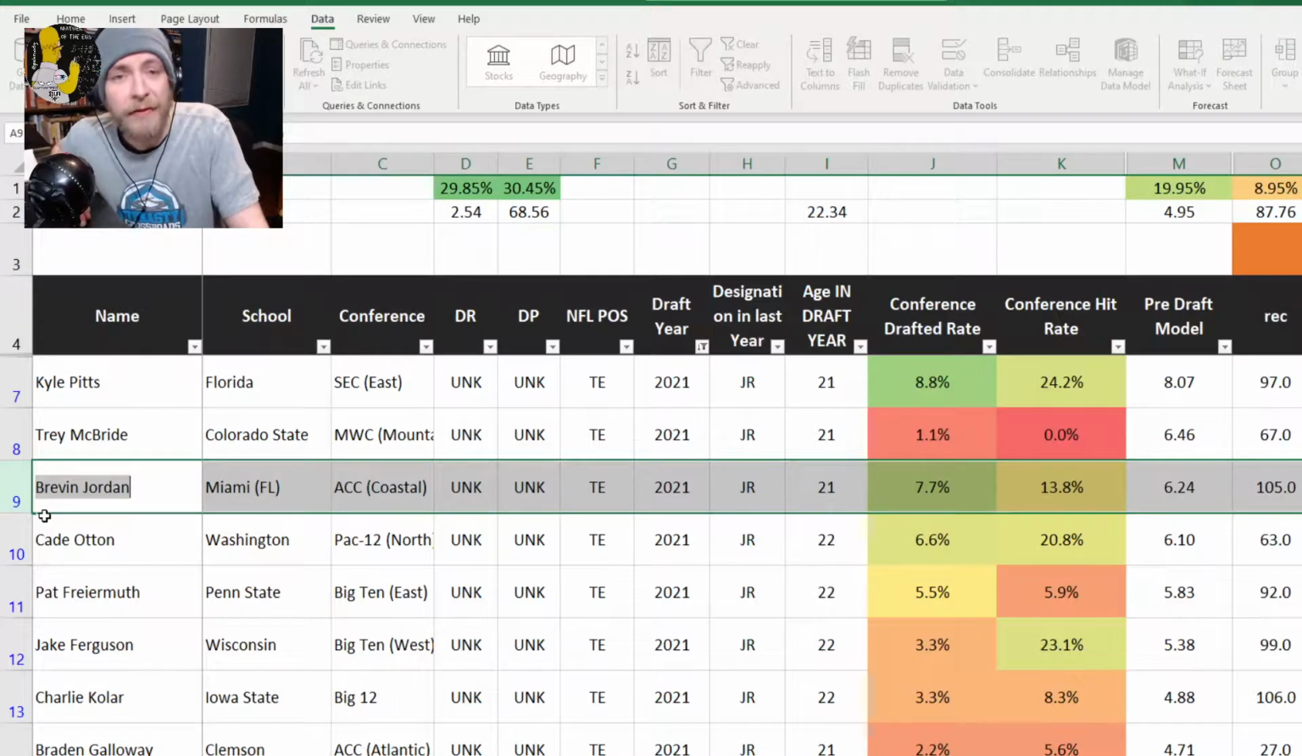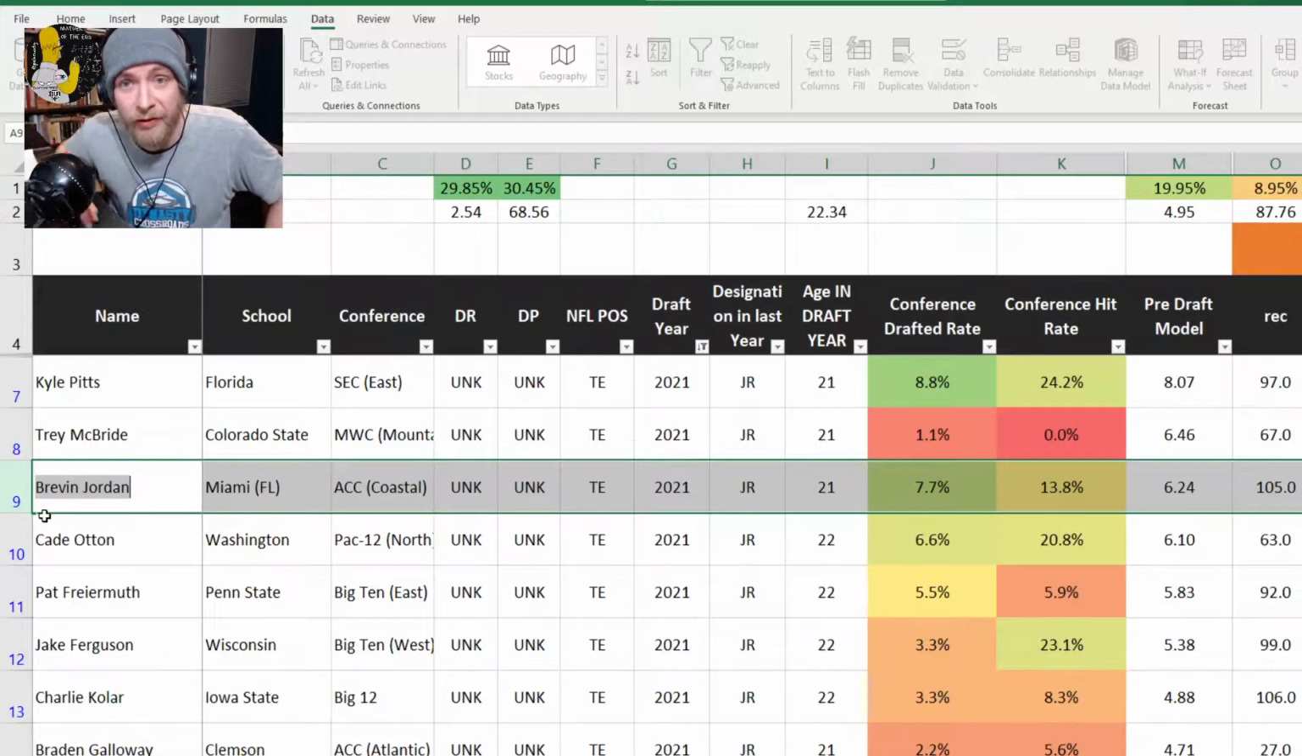So, here's a weird thing. I don't know why Brevin Jordan is thought of as much less of a producer than Kyle Pitts. That wasn't a joke. They produce kind of similarly. There's actually 3 or 4 tight ends in this class who are all pretty decent producers, in fact very high producers considering the position they were playing, from different conferences.